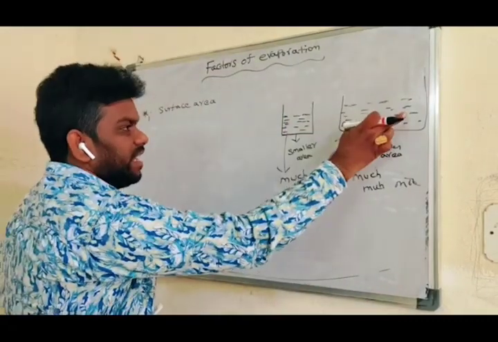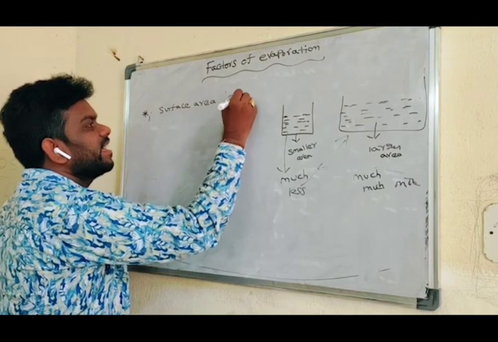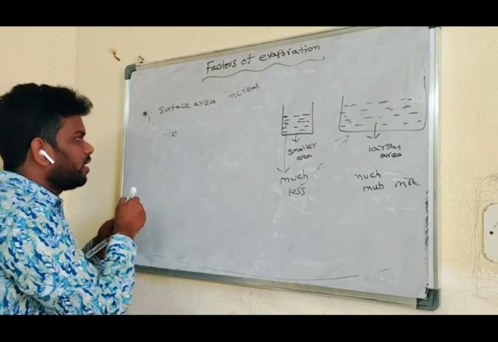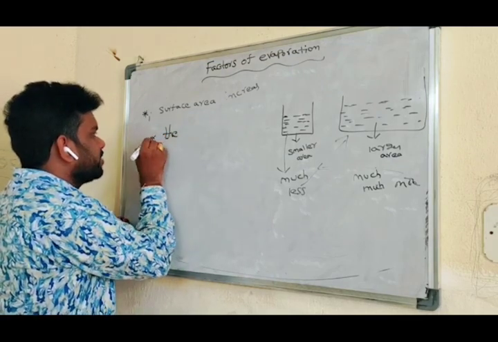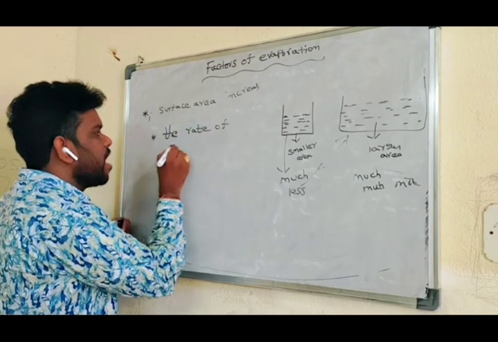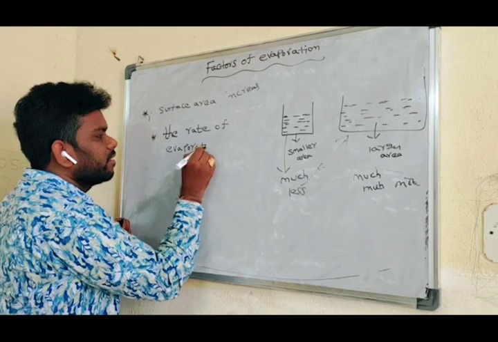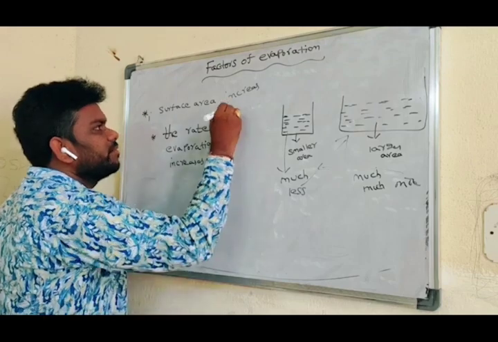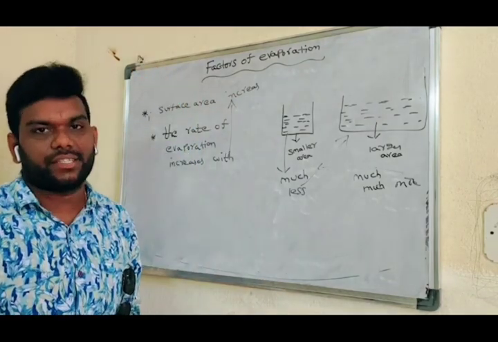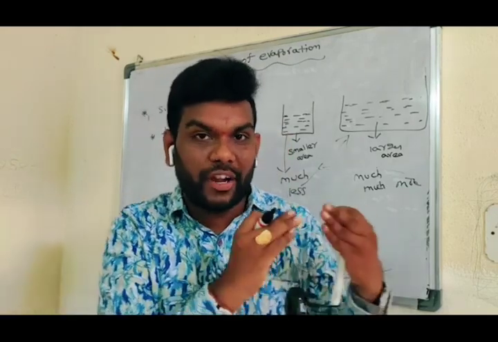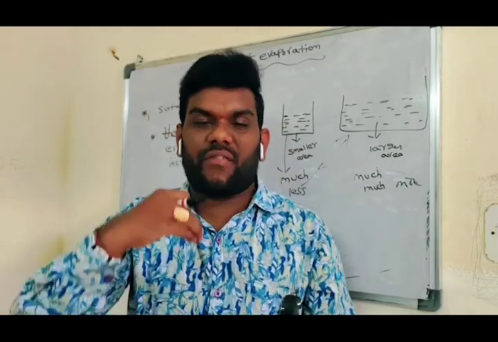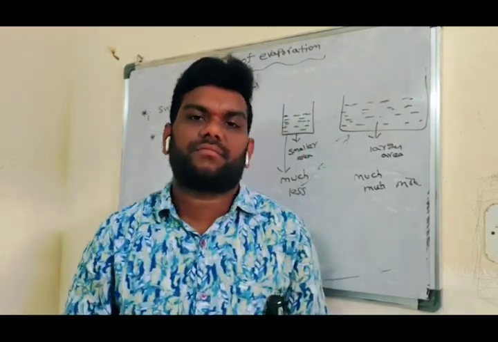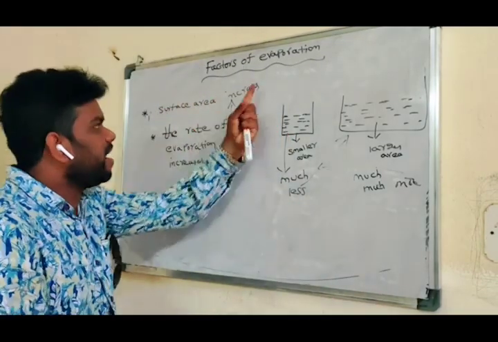So surface area increases. So what is the conclusion of this topic? The rate of evaporation increases as surface area increases. The rate of evaporation. What is the rate? Already I told you, rate means per time. The rate of evaporation increases with surface area.